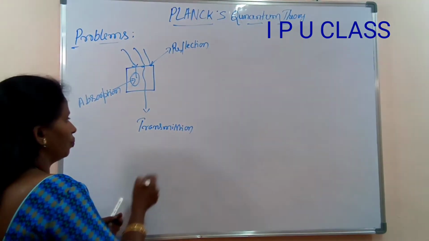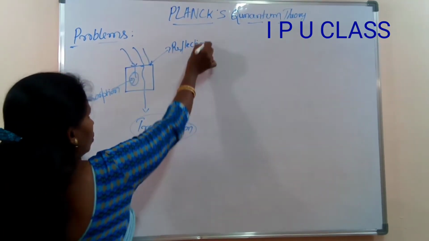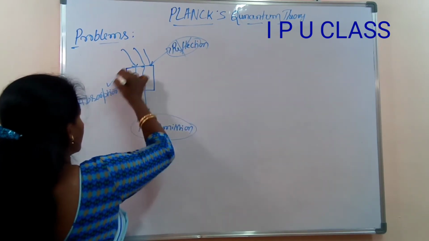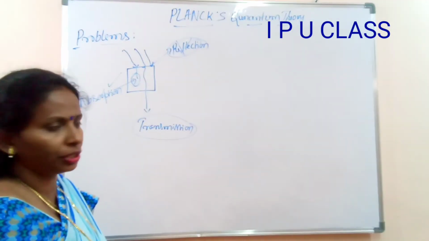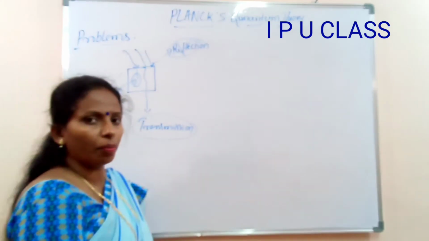We did not discuss transmission or reflection. We discussed absorption of radiation by an ideal black body.